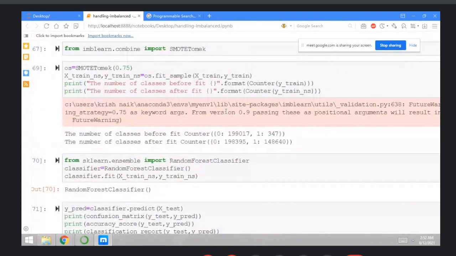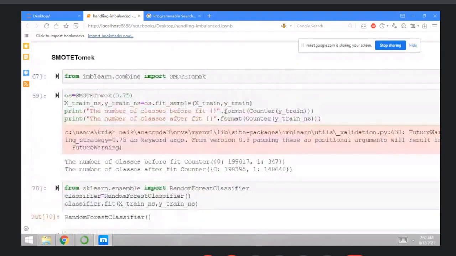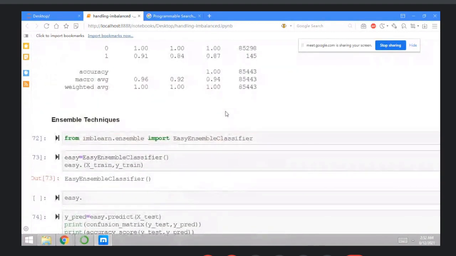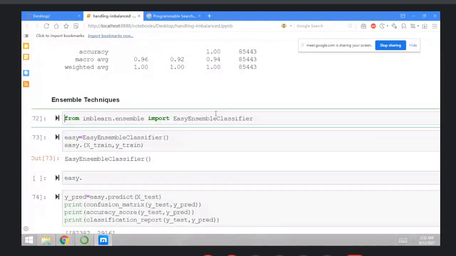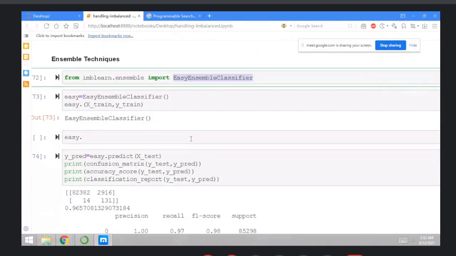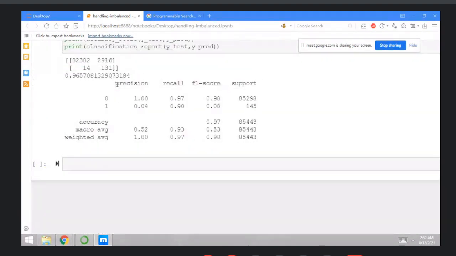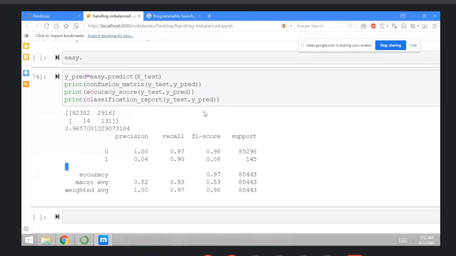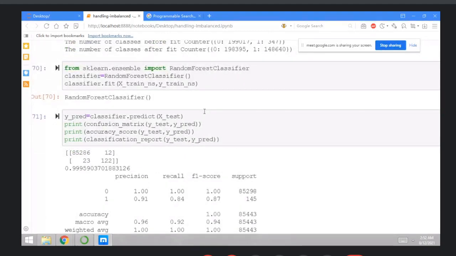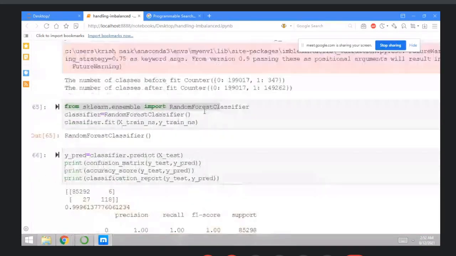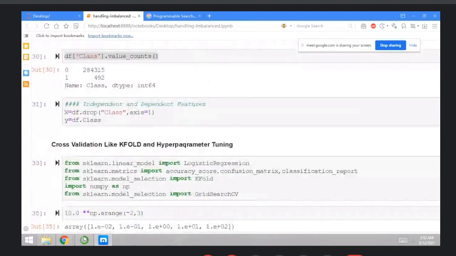The next one is the SMOTE technique, and the next one is the ensemble technique. So initialize the ensemble, the EasyEnsembleClassifier, then execute this and check your results and predictions. Very bad accuracy, very bad F1 score. So don't use the ensemble technique. I suggest you please use the basic technique, that is oversampling instead of undersampling, or the SMOTE technique.